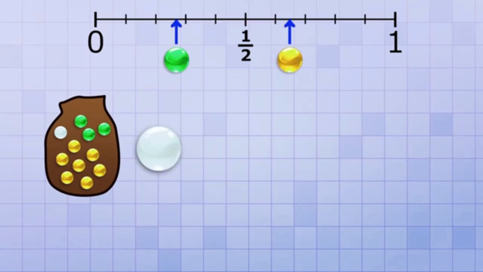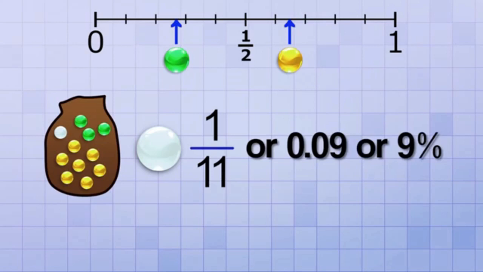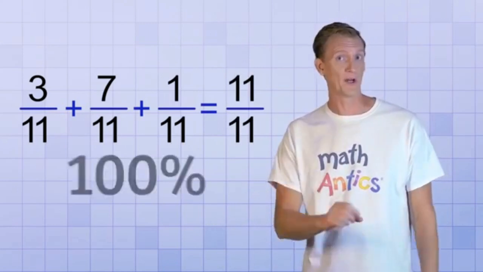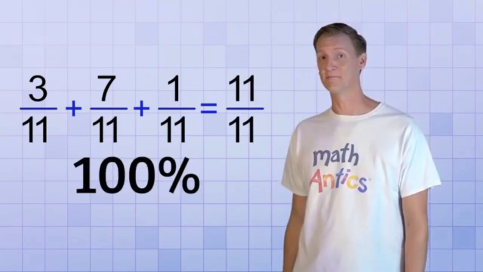How about pulling out the white marble? Well, the top number will be 1, since there's only one white marble, and the bottom number is still 11. So the probability of pulling out a white marble is 1 over 11, or 0.09, or 9%. Not very likely. And if we add up these probabilities, we get 11 over 11, or 100%, just as we expected. Alright, so you should have a pretty good handle on basic probability now.